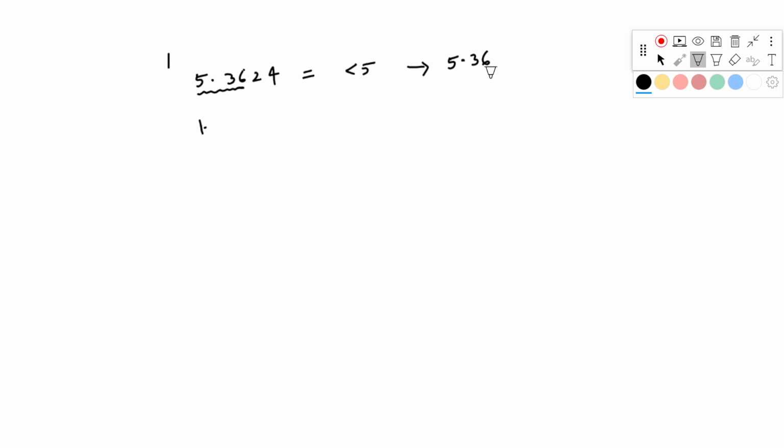Another example. Suppose I give you 1.2732. Provide your value up to 3 digits, up to here. Then see the next value, 3. 3 is less than 5, so you have to provide your value as it is, that is 1.27. Clear?